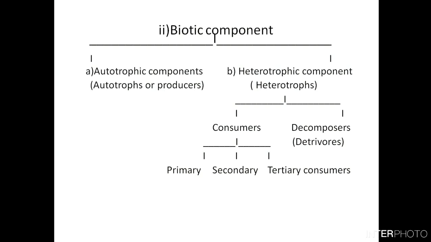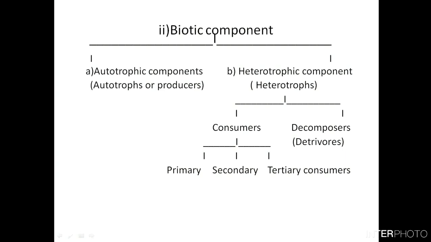For example, plants produce their own food, so they are known as autotrophs. Auto meaning self, they self-produce their own food, or they are known as producers.